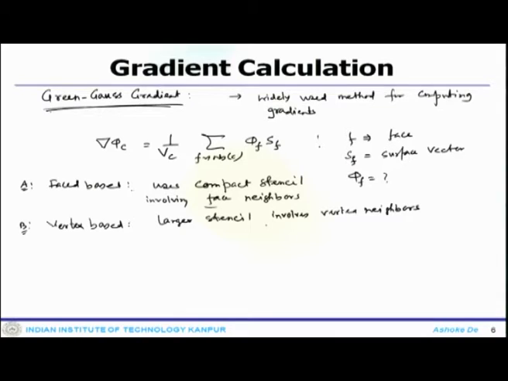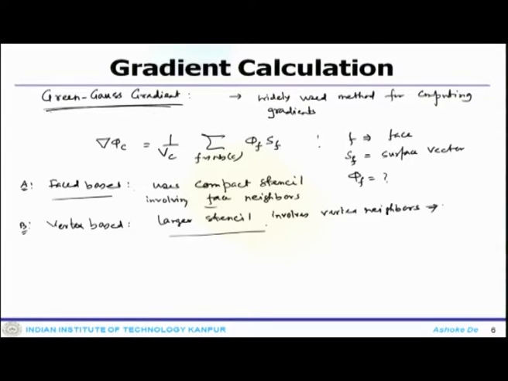The compact stencil of the face based approach is quite attractive with implicit methods, because it leads to more compact Jacobian matrices. However, the larger stencil that involves the vertex neighbors brings more information into the reconstruction, and therefore is expected to be slightly more accurate.